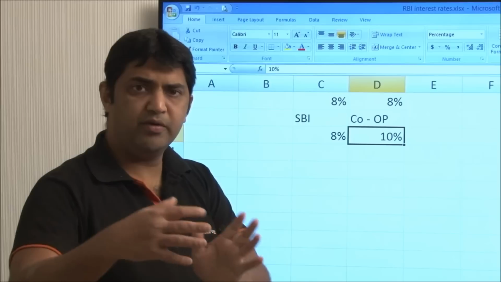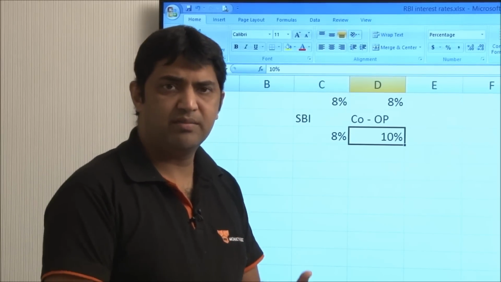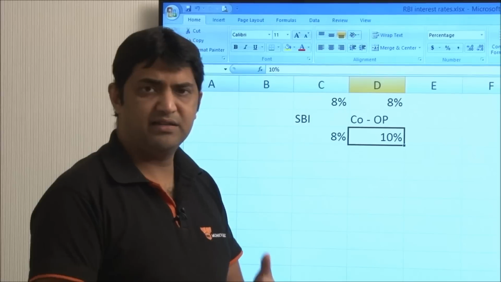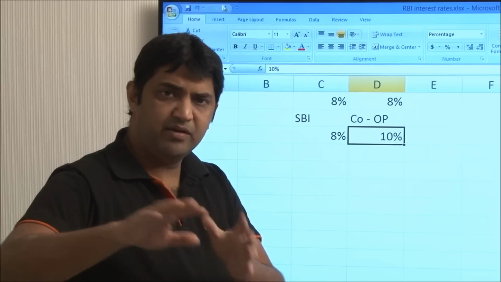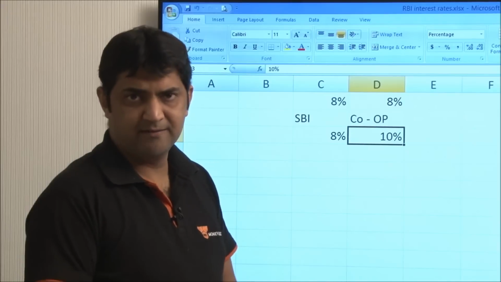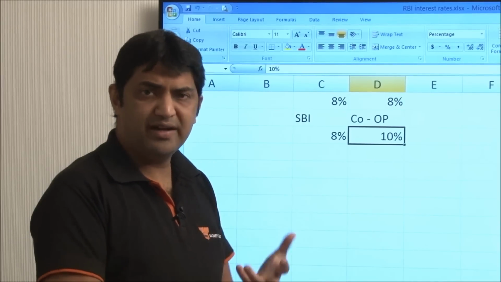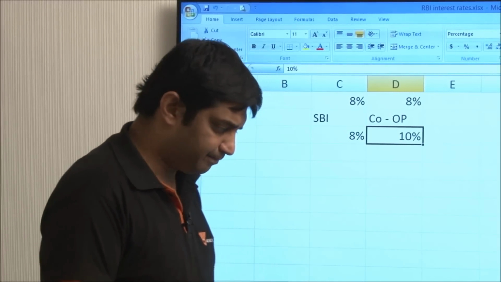Even for private corporate bonds, let's say Tata Motors issues some debentures or somebody else issues some bonds, all those will come under SEBI, because SEBI is the securities market regulator, except for GSECs or government securities. They are also known as dated securities. So they are all under the regulation of RBI.